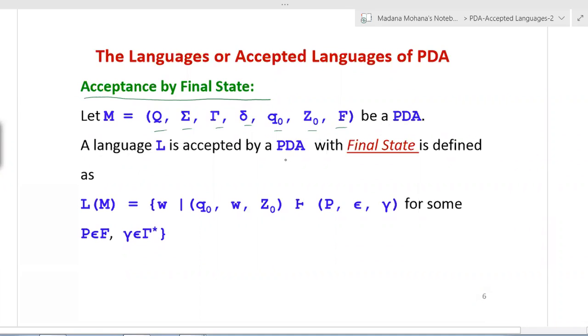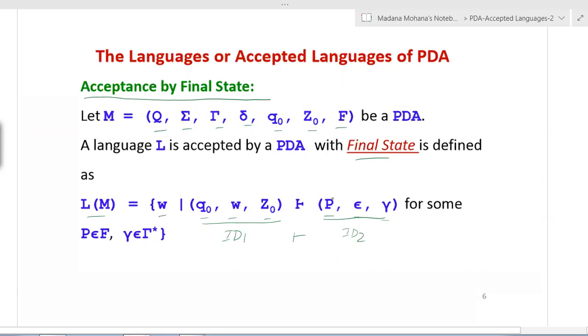A language L accepted by a PDA with the final state is defined as L of M equal to W such that (q naught, W, Z naught) turns to (P, epsilon, gamma). So here the left hand side is a triple. This is one ID. The right hand side is again a triple. This is another ID. So ID1 to ID2, the moves in PDA are separated by using the pipe symbol, which is called the instantaneous description.